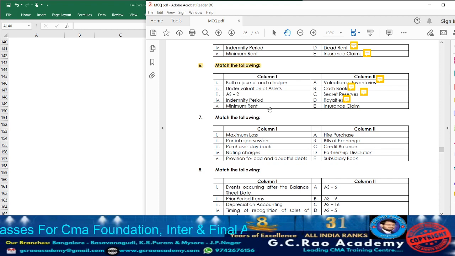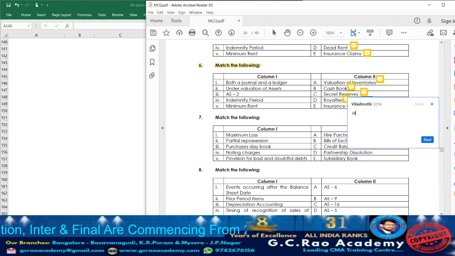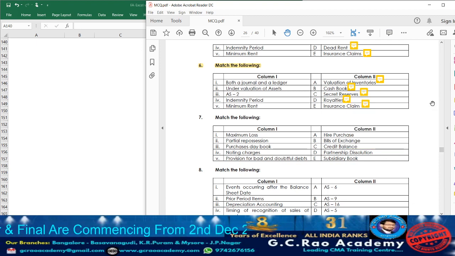Next, insurance claim is related to what? Indemnity period is related to insurance claim. So accordingly, beside insurance claim, write down point number 4. So with that, question 6 is completed. Now let us move on to question 7.